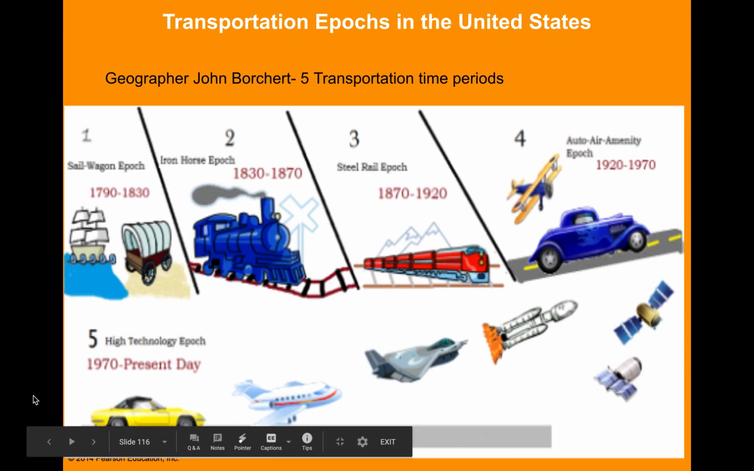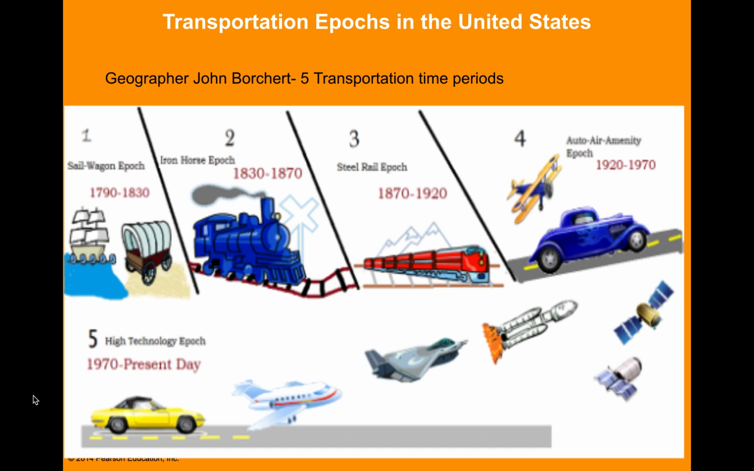All right, Borchard epoch. Geographer John Borchard identified five eras of urban development and changes according to transportation systems. The first you can see right here is the sail wagon epoch between 1790 and 1830. Urban areas cluster along the Atlantic coast, and communication was primarily by wind-powered ships along the coast.